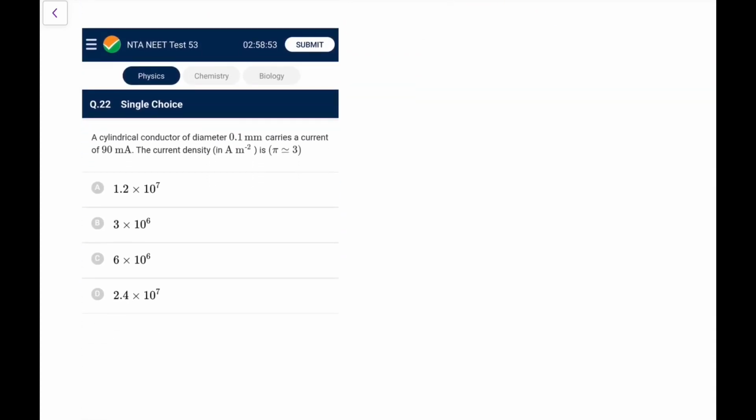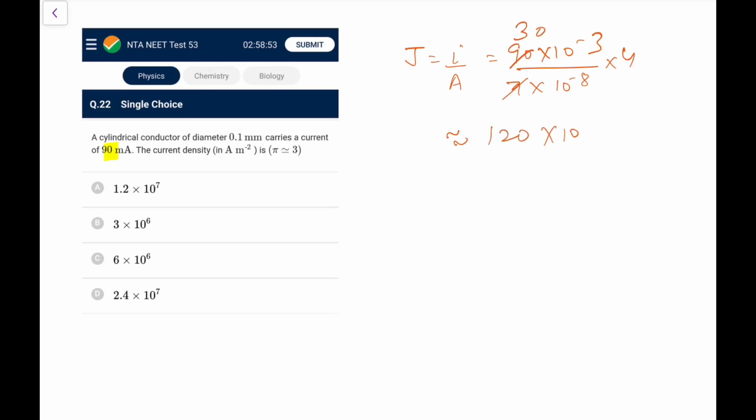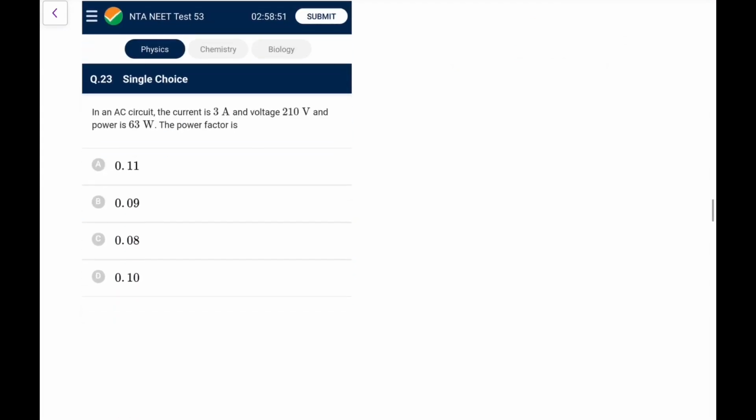Going ahead, a cylindrical conductor of diameter 0.1 mm carries a current of 90 milliampere. Current density J is I upon A. I is 90 into 10 to the power minus 3. Area is pi into d square by 4. d square is 0.1 mm, 10 to the power minus 4 square, 10 to the power minus 8, upon 4. That 4 will go up. You have to take pi as 3 as per the question. So this becomes 30, 30 into 4 becomes 120 into 10 to the power 5, or 1.2 into 10 to the power 7 ampere per meter square. Option A is the correct one.